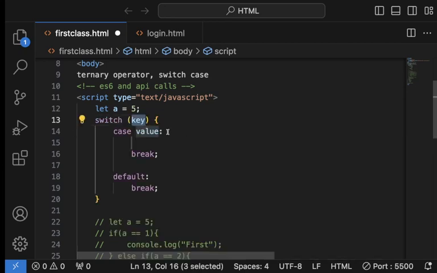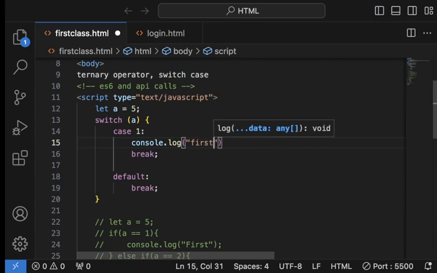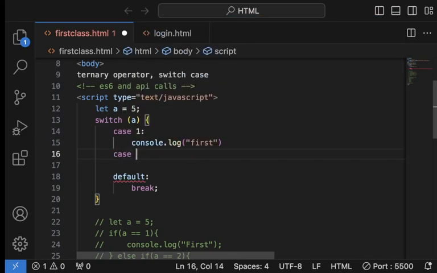Switch a, case 1, console log first. For now, I will remove this break so that you understand what the break does better.